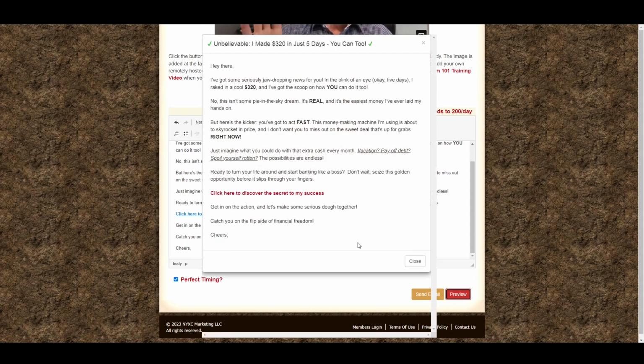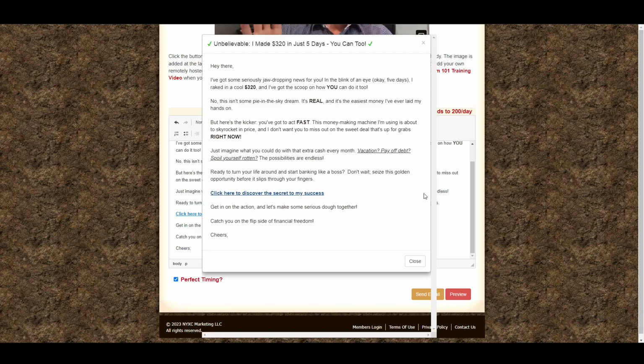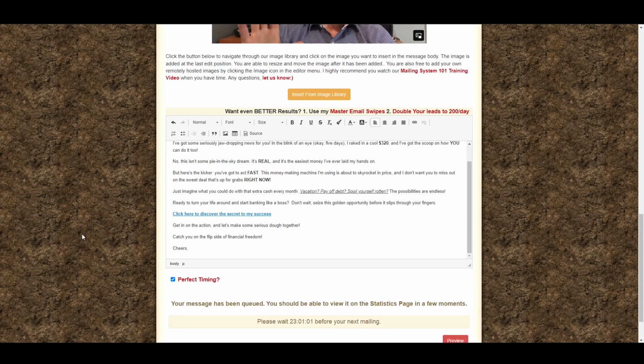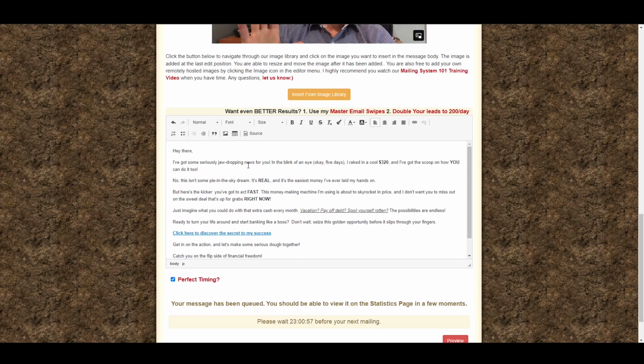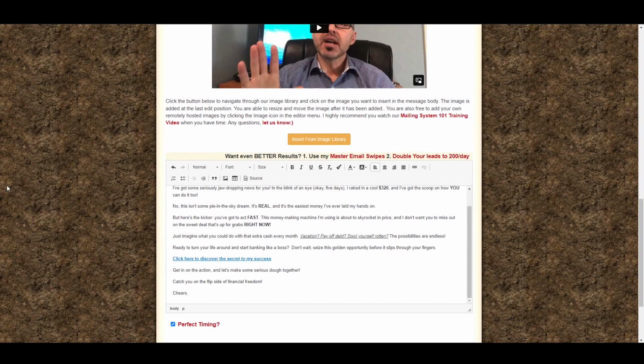You also want to preview. What you want to do with preview is make sure the link works. And the link does work, because if the link doesn't work, you can't make money from it, even if somebody wants to buy it. You know what I mean? So that's a real waste. So you just send the email, and that's all there is to it, guys. Boom, you're done. That's all it takes. Just copy this, and I use ChatGPT to make all of these emails. Remember that. It's very simple to do, and you can just copy that information.